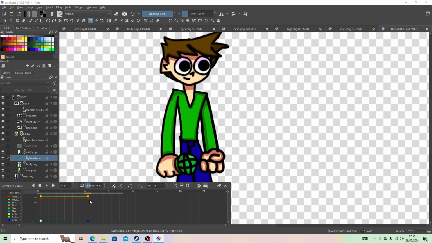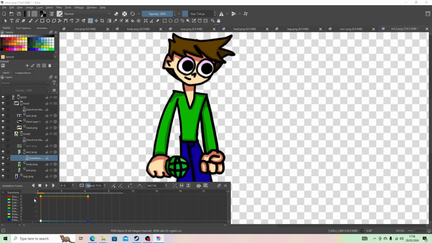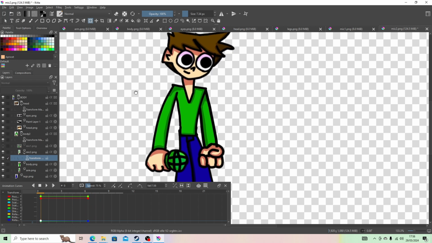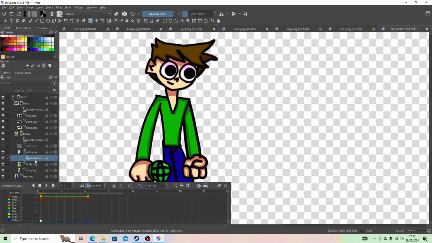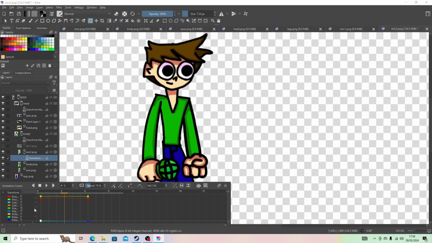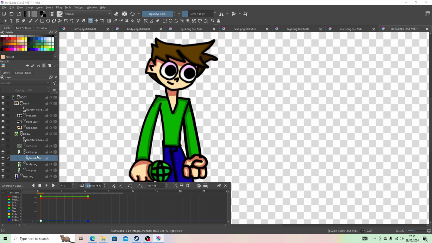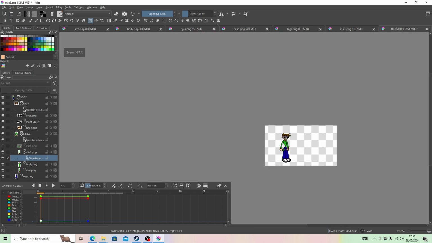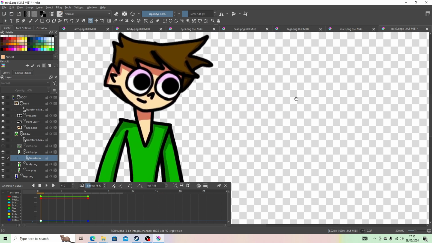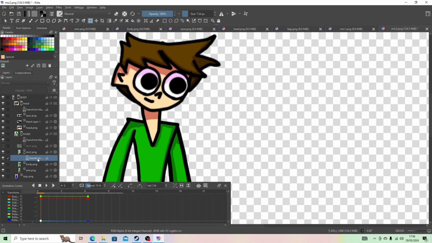It's a little snappy here, but I could keep it there and then go back down or something like that. So maybe I might do that to make it a little more smooth. In fact, I'll give that a shot. No, I'll leave it how it is. If it looks bad, then you can always redo it. Do not follow my advice when animating, especially in 2D, because my forte is 3D animation.